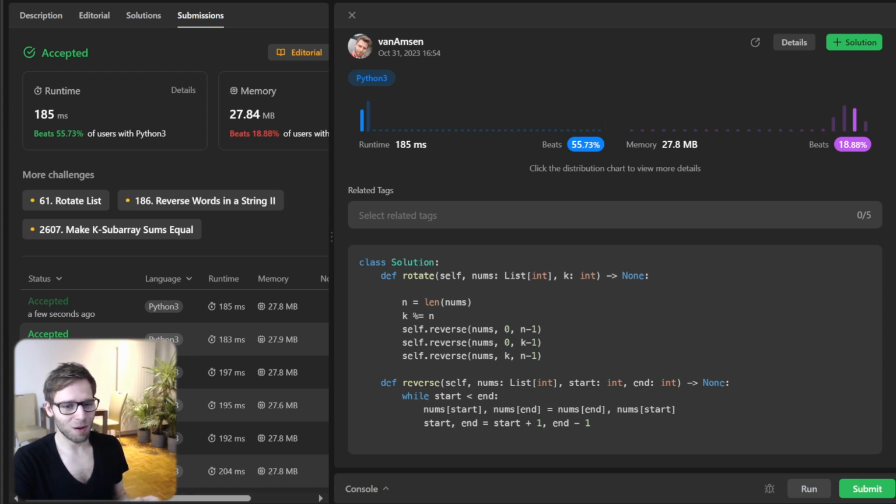And that's a wrap for today's challenge. I hope you enjoyed this journey through the Rotate Array challenge using the reversal method.